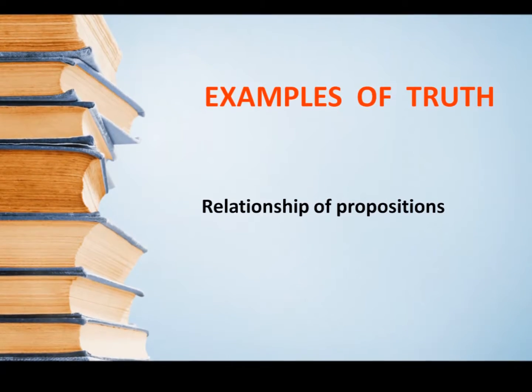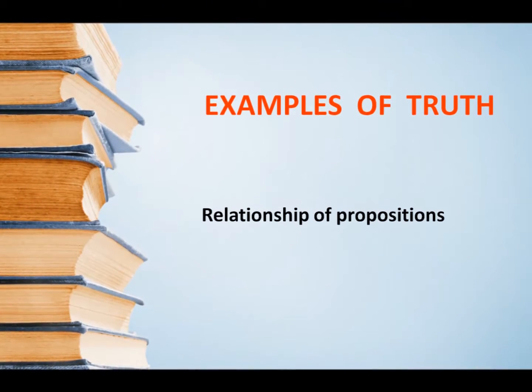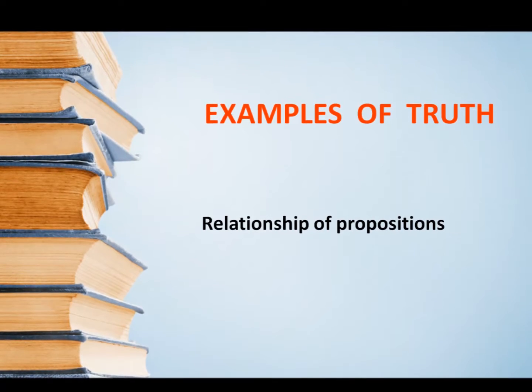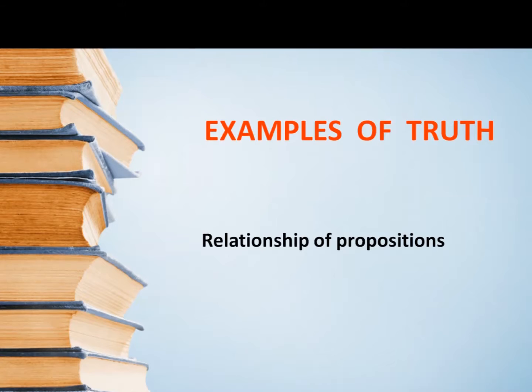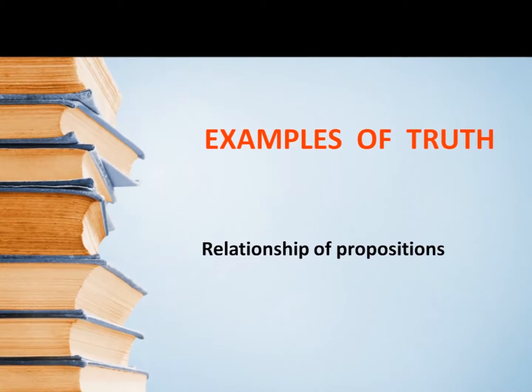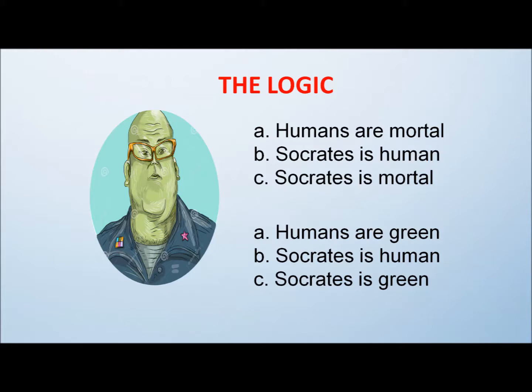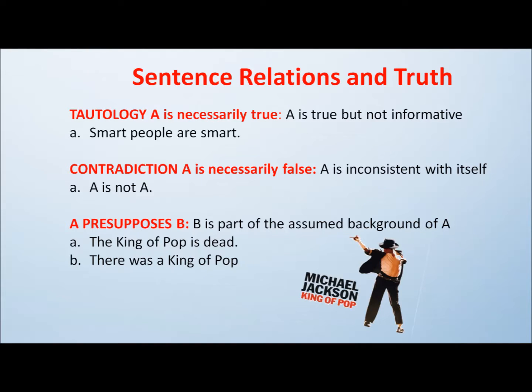The truth is known through the relationship of the propositions. The propositions are sentences with true, false, or unknown value, so the truth is conditional depending on some parameters such as the content or the connectives of the propositions. Logic is an attempt to find valid principles of argument and inference. For example, if humans are mortal and Socrates is human, then Socrates is mortal. If the two premises are true, then the conclusion is true. Different if the first proposition is false, then the conclusion is false.